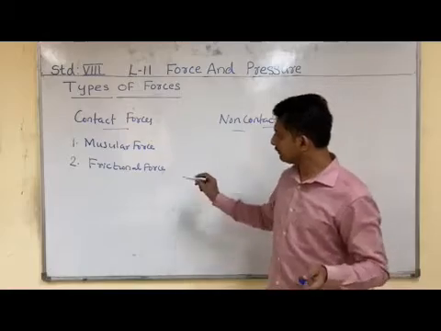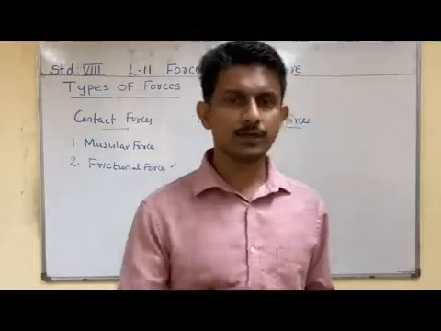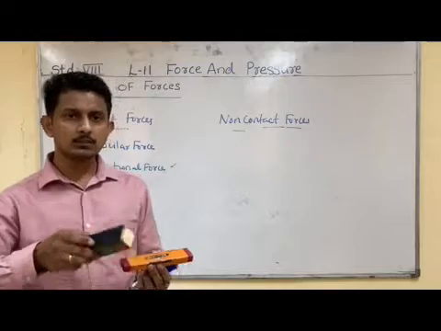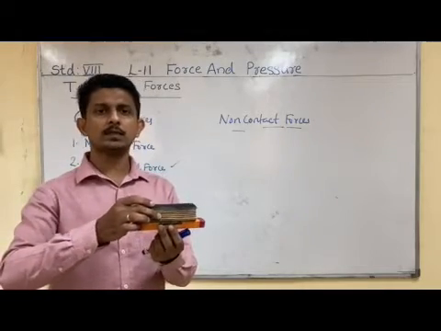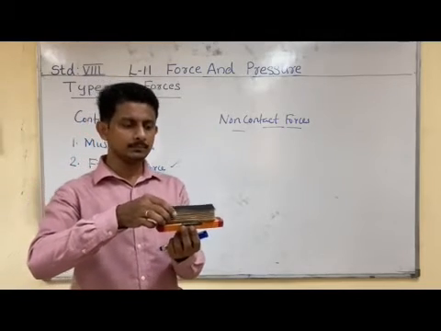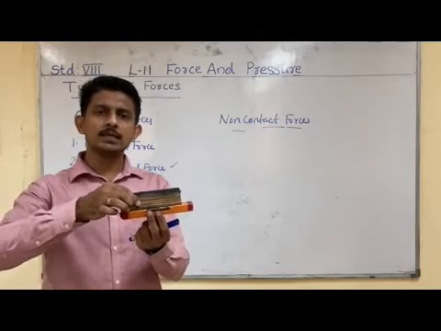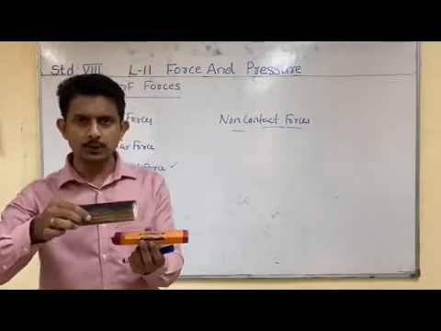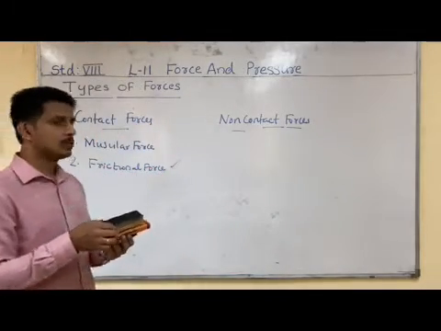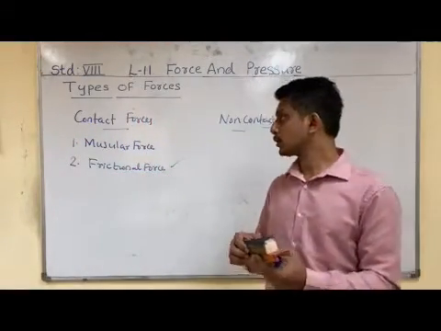Now, the second type of contact force is the frictional force. Suppose one body is moving over another surface, or tries to move over another surface. You can see that when one body is moving over another body, there is always an opposite force developing between these two objects, and such forces are known as frictional forces. Frictional force always acts in the opposite direction of the motion of the object.